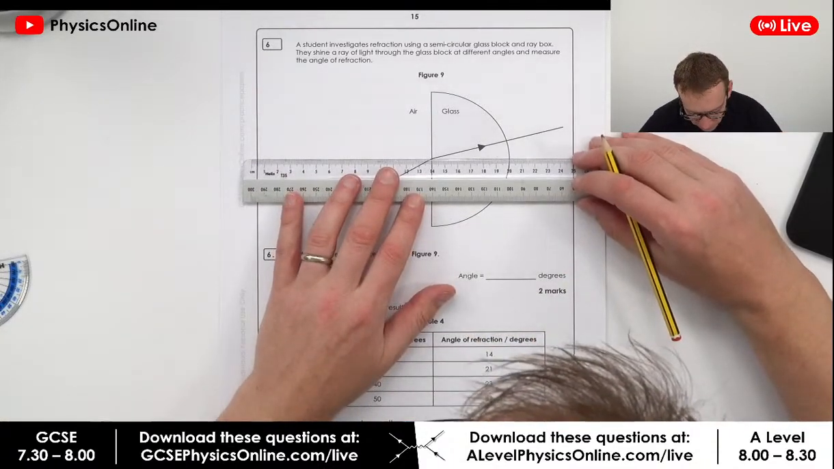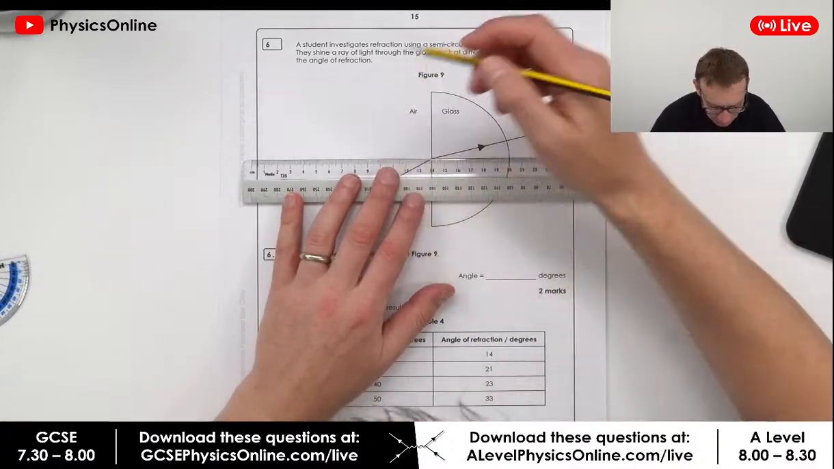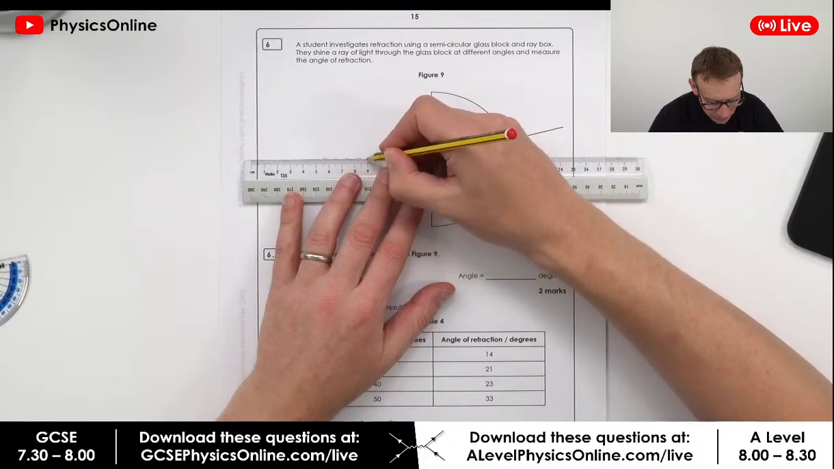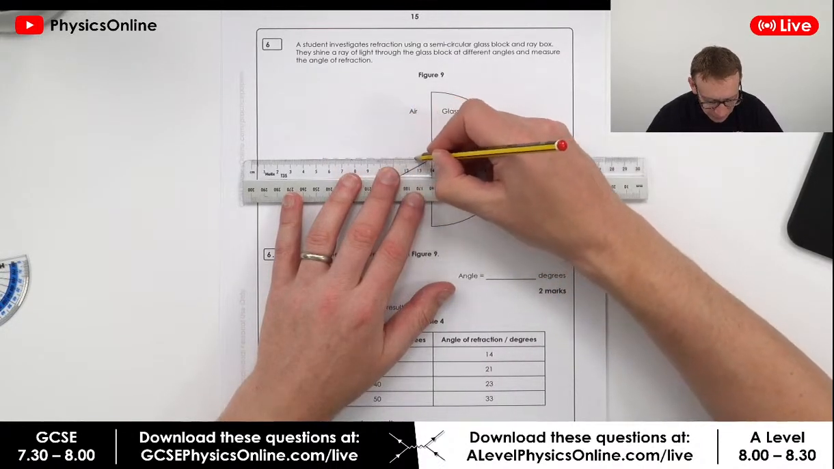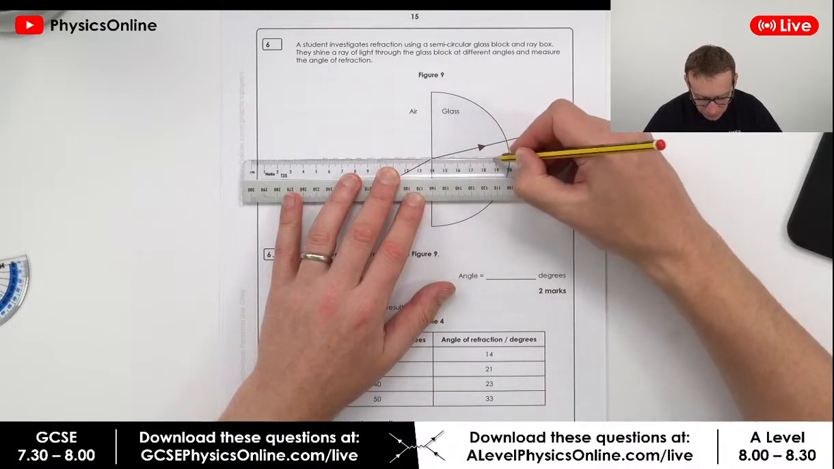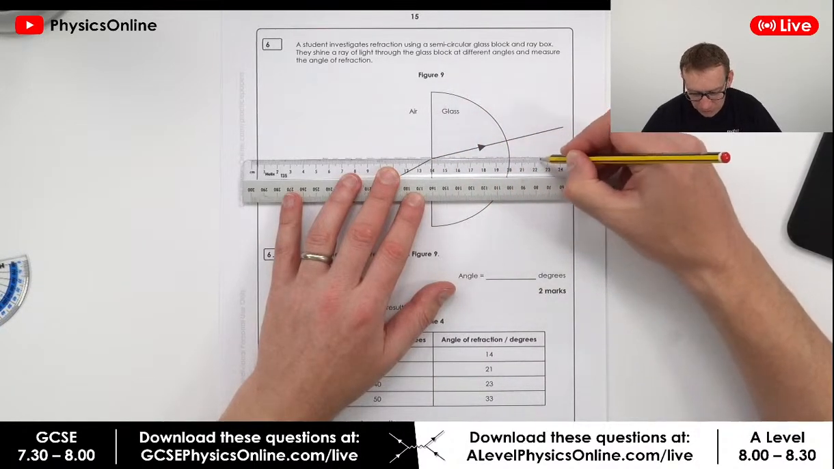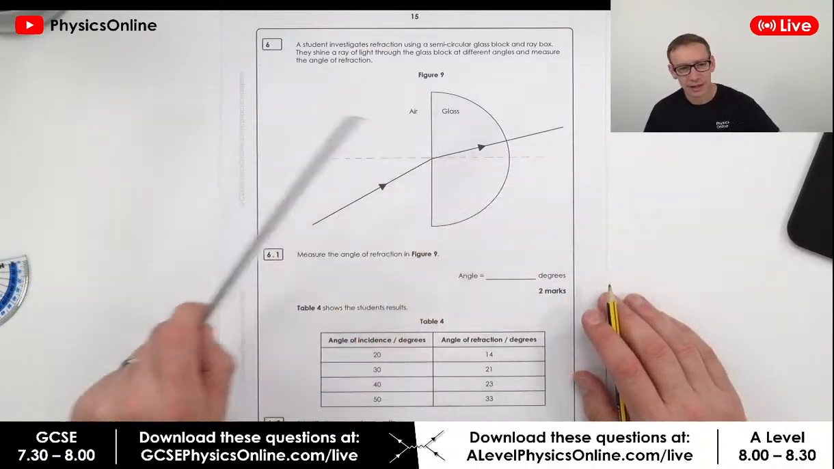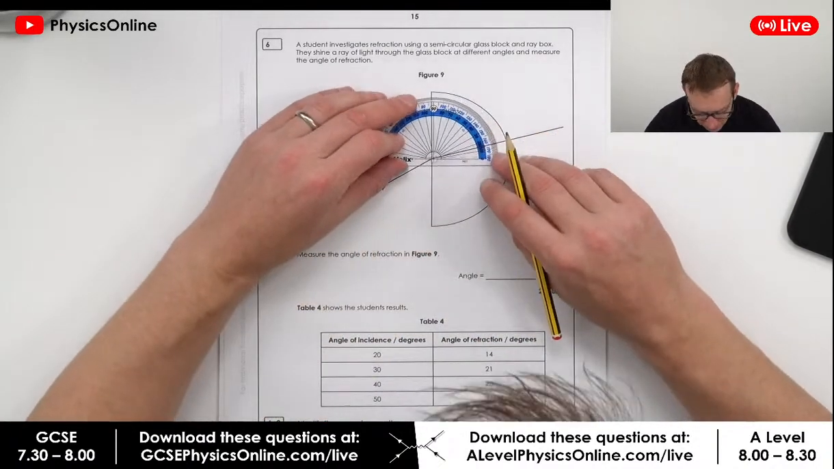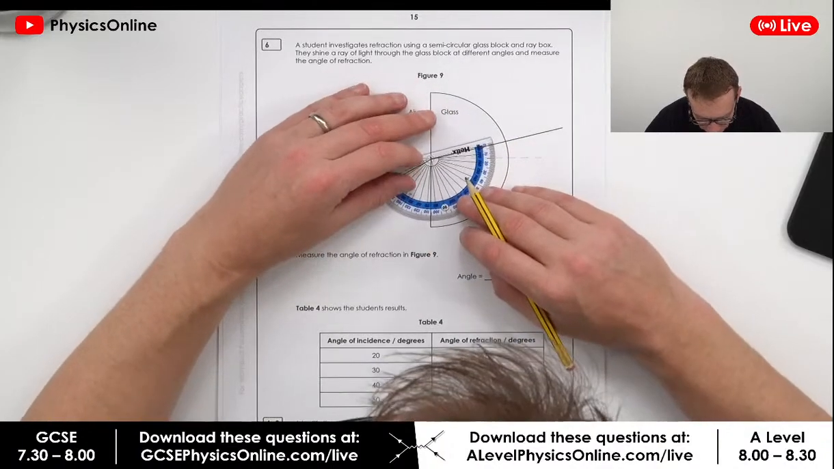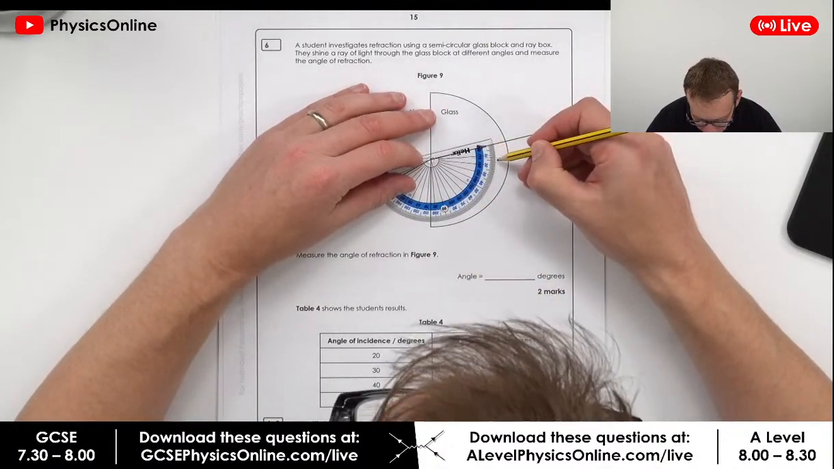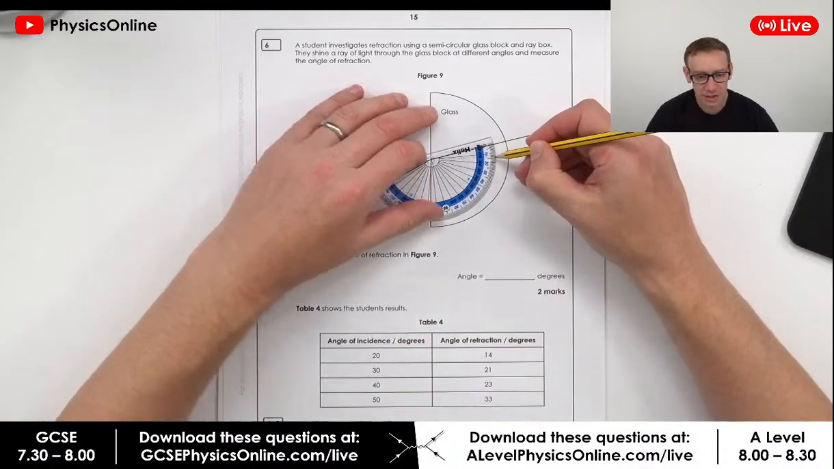And if I just do that, we should get, and by convention we tend to use a dotted line, and this normal line is at 90 degrees to the point on that surface where the light is entering, and then we just need to use our protractor to measure the angle. I reckon this is equal to, I'm going to start here and go round, and that to me looks like 14.